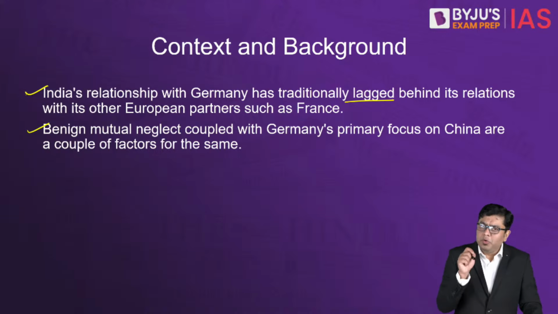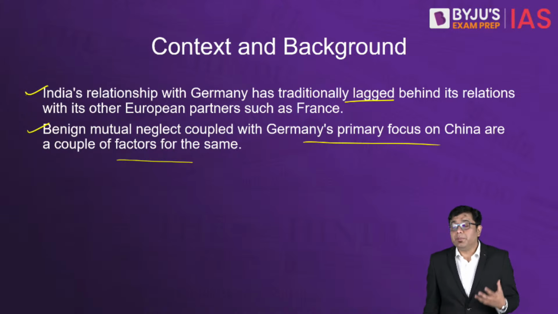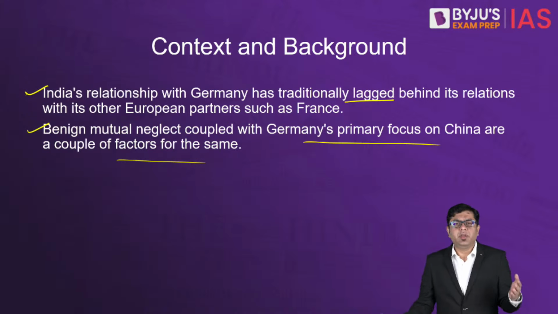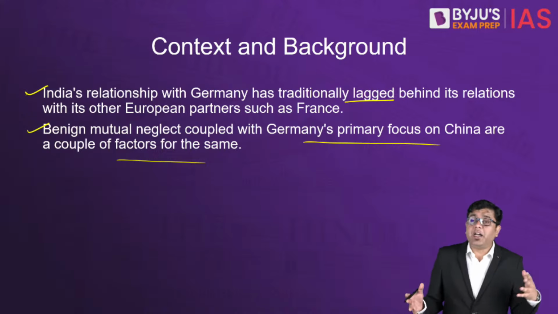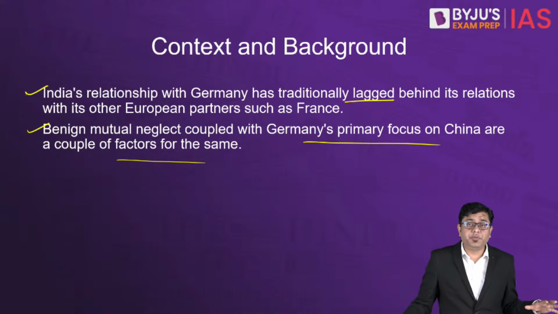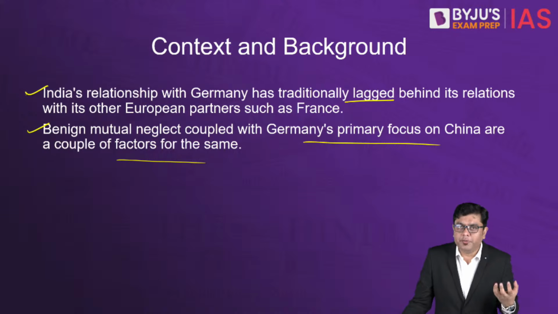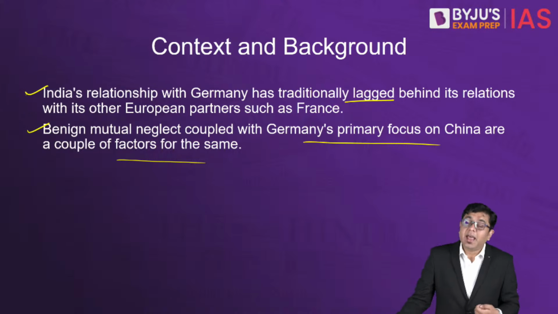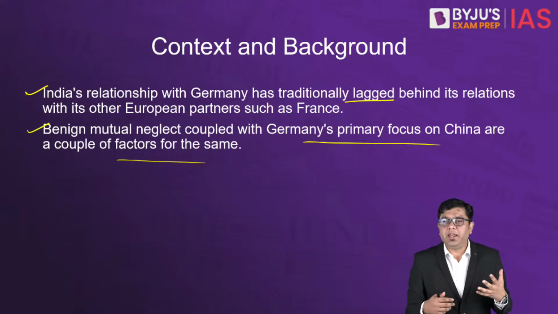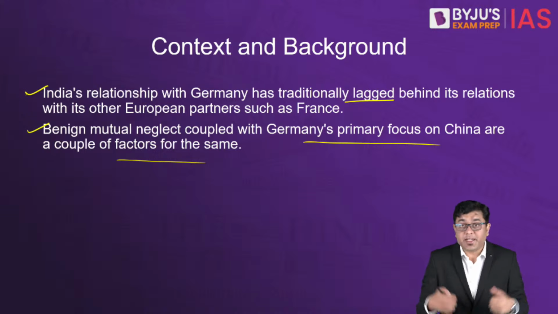Then, benign mutual neglect coupled with Germany's primary focus on China are a couple of factors for the same. That means both countries are liable for ignoring each other here and there, and Germany, over the past few years, almost the past 5 to 6 years, has put an increased emphasis, an overemphasis of sorts, on improving its relationship with China. Right? And that has always been indicated by the German leadership with the amount of dealings that the German and the Chinese industries are having.